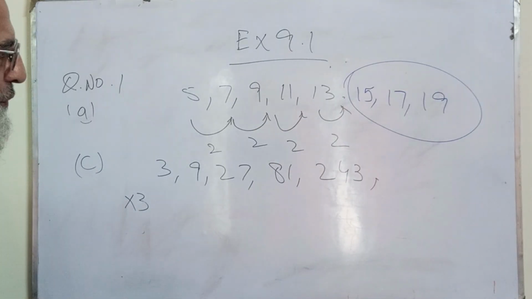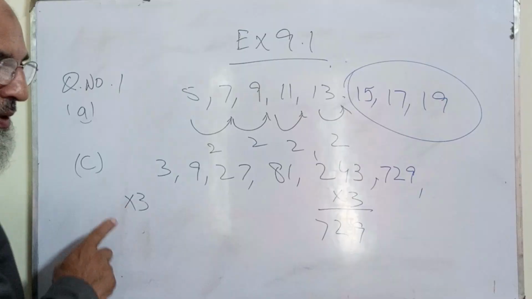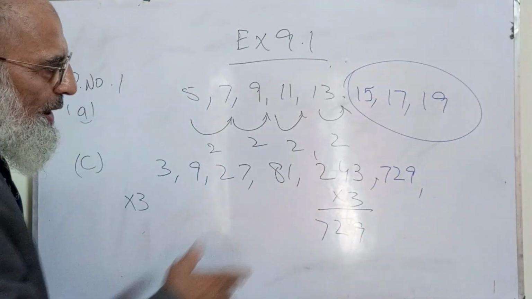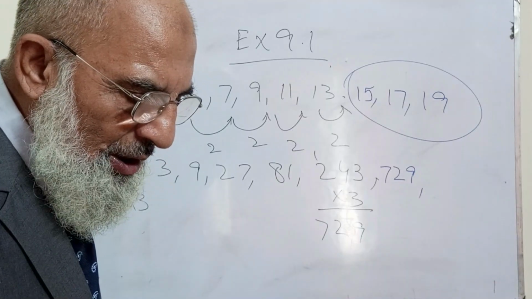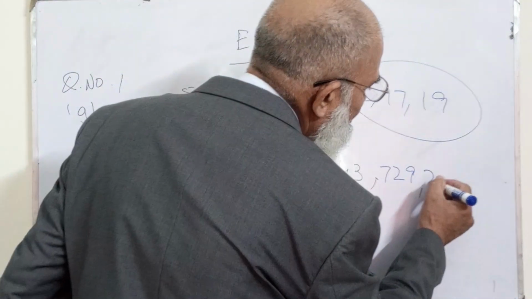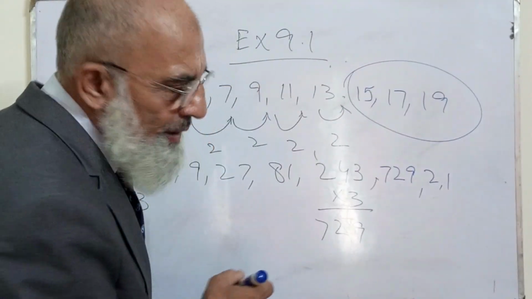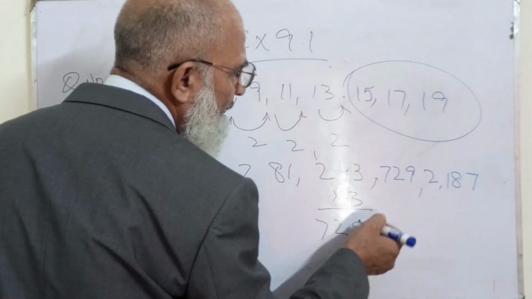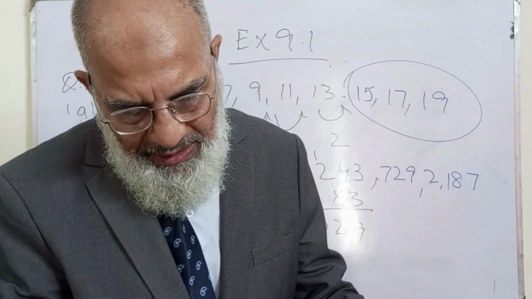So we have to find the next three terms. Now multiply this with 3. Now my dear students, the next term will be 729. Again multiply it with 3, and it will become 2187. And the third and final term, you can calculate by yourself. Okay, now next question.